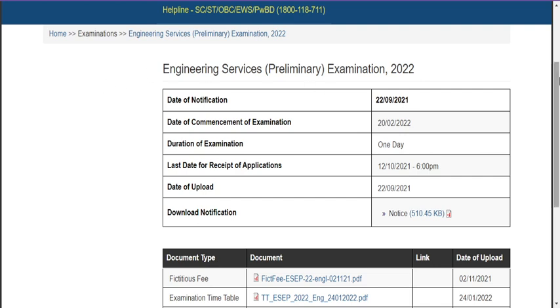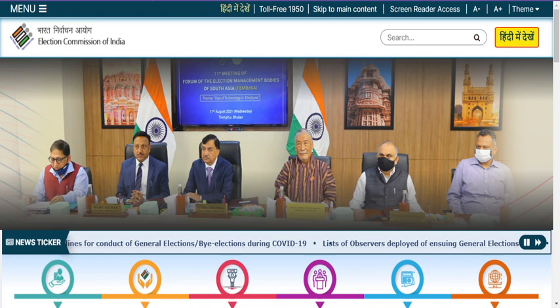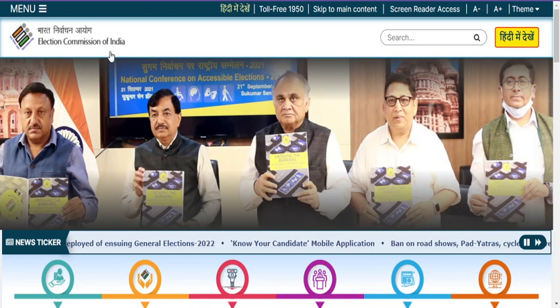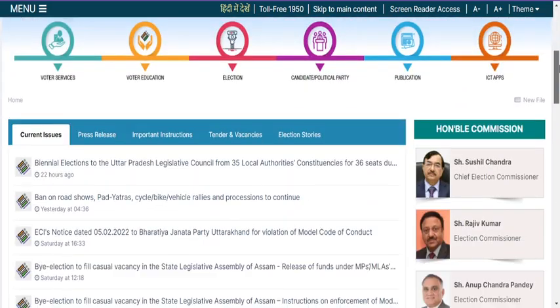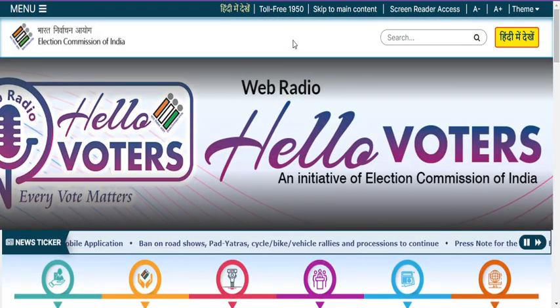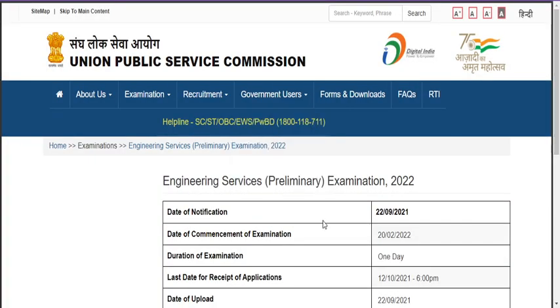So we can't depend on UPSC for changing or postponing the examination. But I assure you, you can have hope in the Election Commission of India. At least they can postpone the date of election, or else they can give absentee voting, or else they can do something else. So my last moral is that please don't distract your preparation. It is such a unique examination, and it is said to be the toughest examination in the nation. So try to continue your preparation.